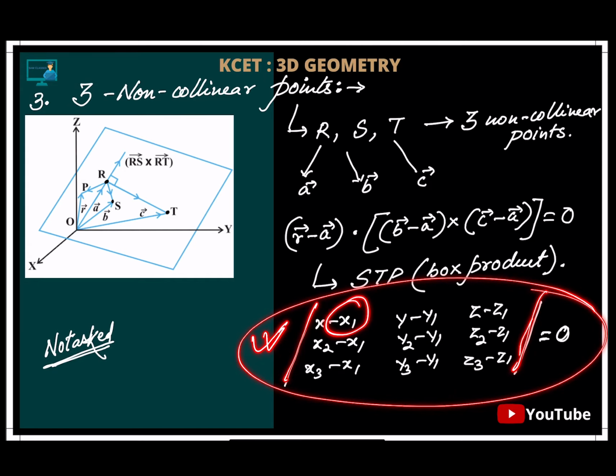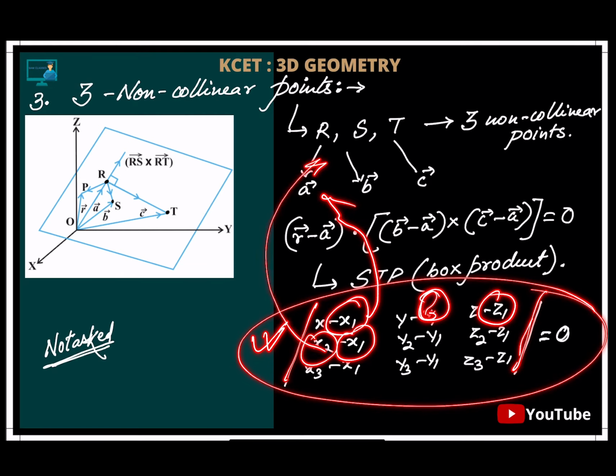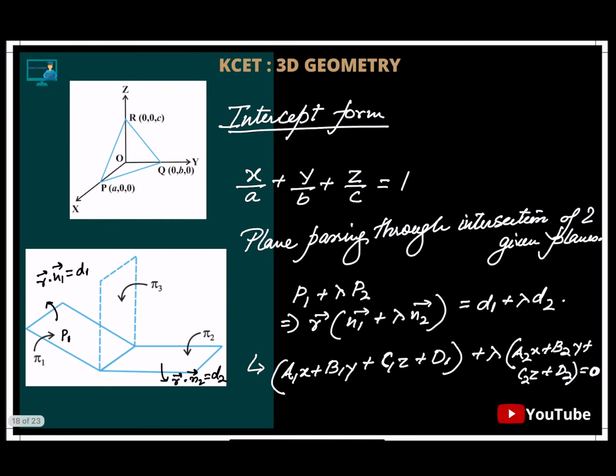Where x1, y1, z1 is the point for the first one, x2 for the second one, and x3 for the third one. Clear. That's it. Next, intercept form. From the line intercept, you already remember, correct? Intercept means where it is cutting the x and y axes. So here it was x/a + y/b = 1.